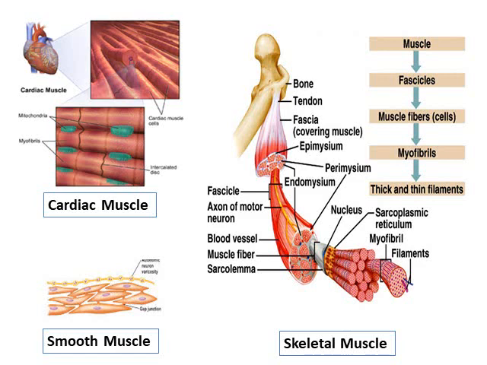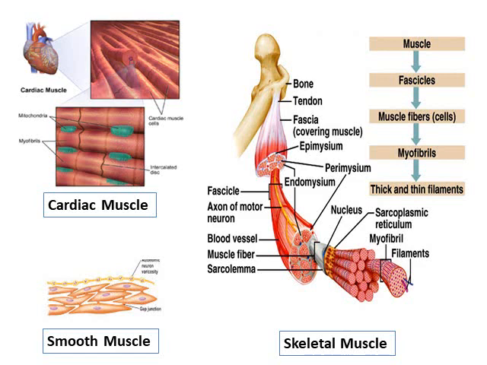From the bone, the muscle is attached to the bone with a tendon. Then comes the fascia or the fascicles, which are bundles of muscle cells or myofiber cells. And these myofibers are individual cells, which are again comprised of small myofibrils.